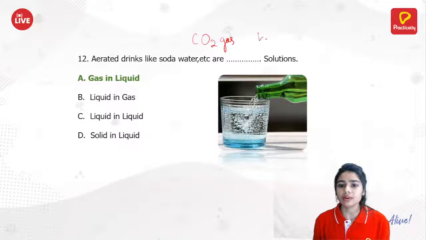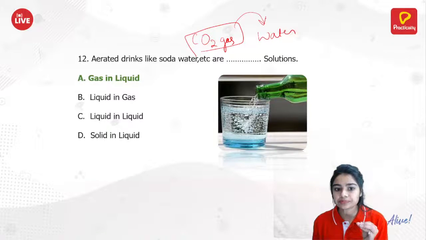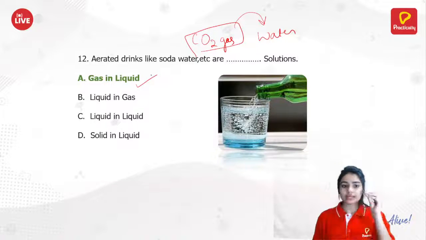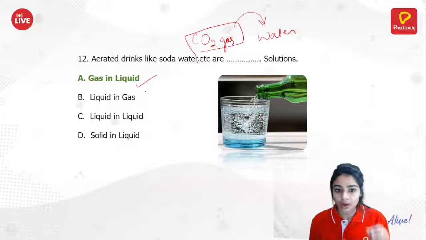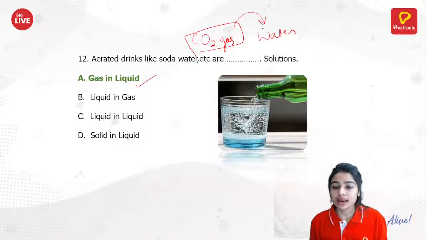So here water is your solvent. So you are having this carbon dioxide gas in your water. So it will be gas in liquid. That's why it will be gas in liquid. Why not liquid in gas? Because we are having water as a solvent.